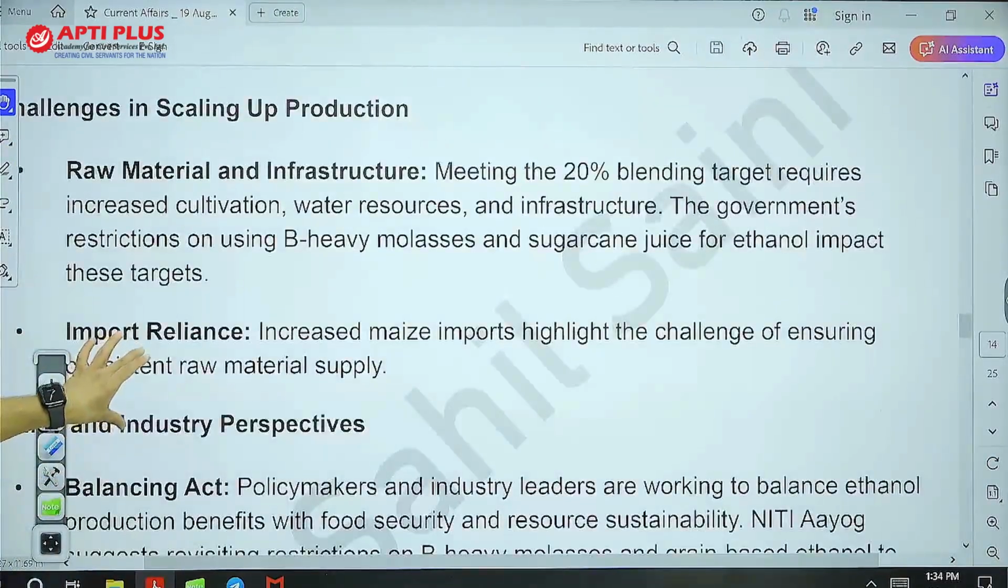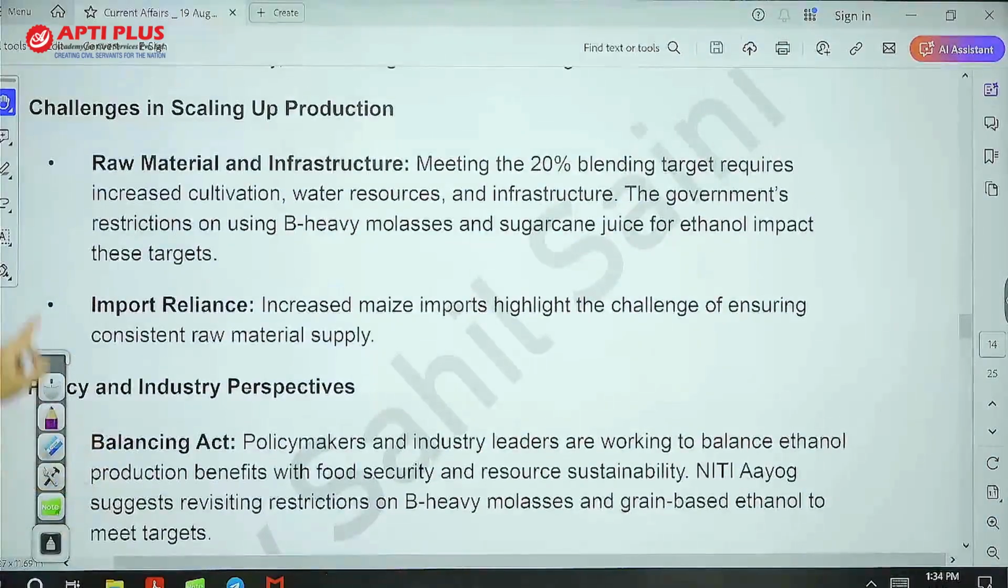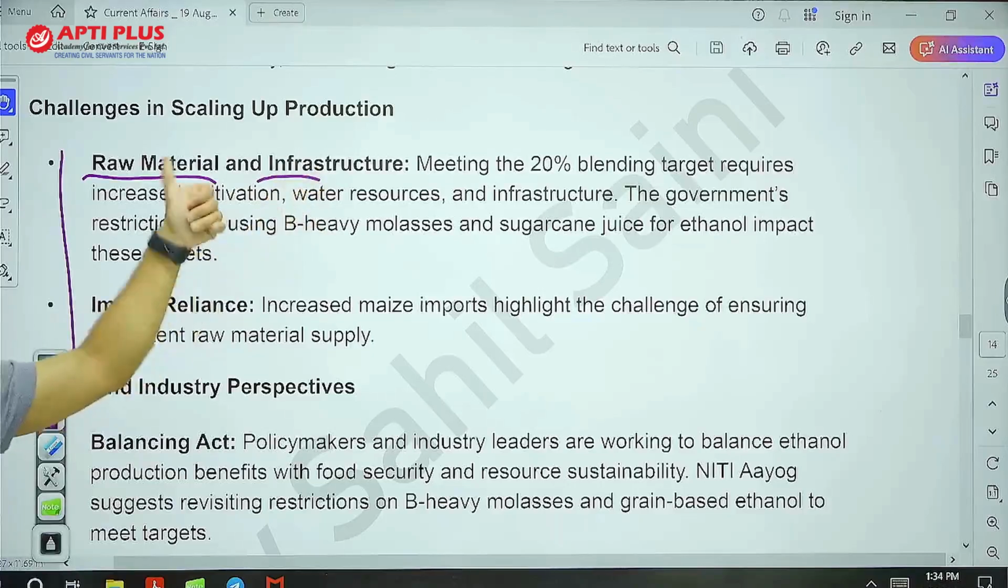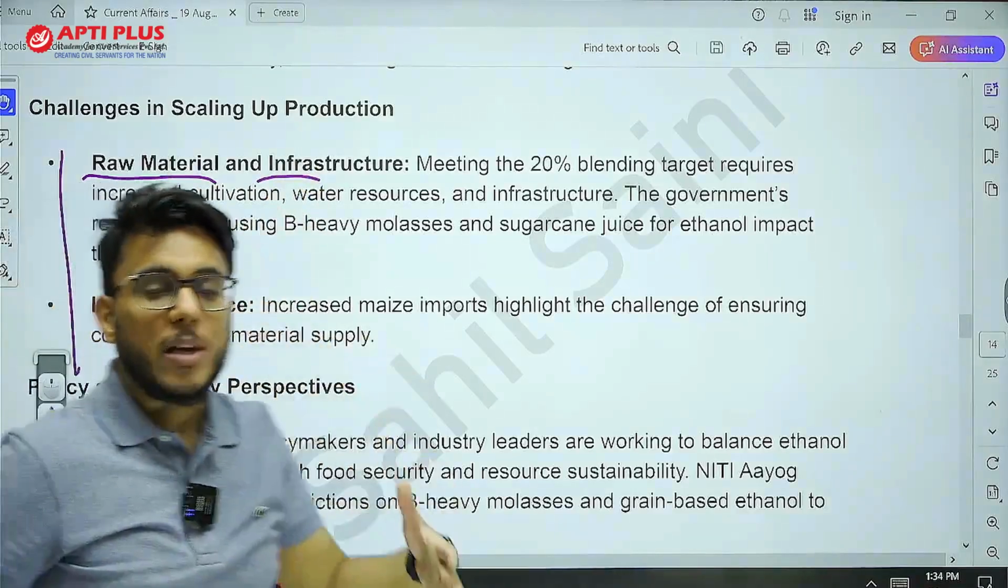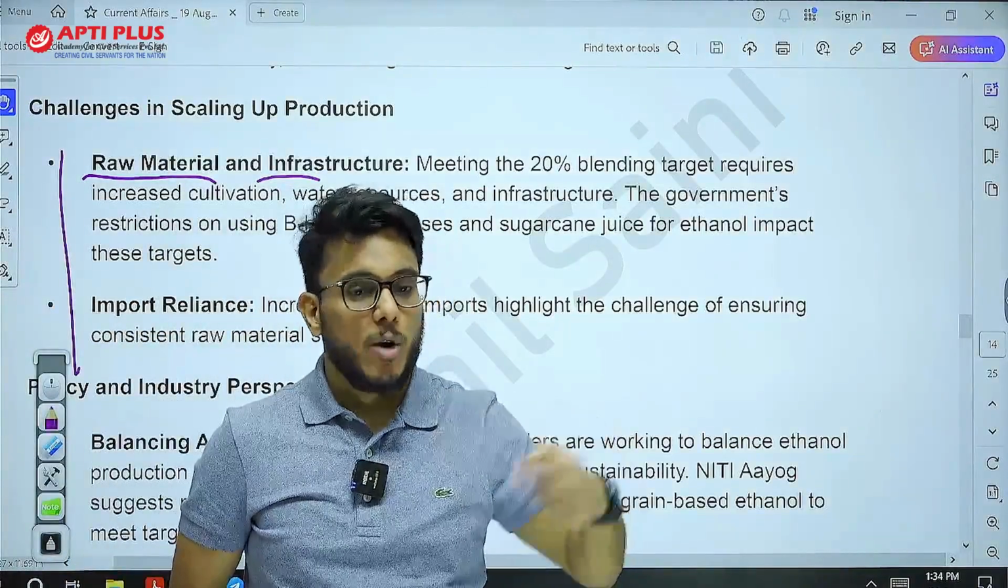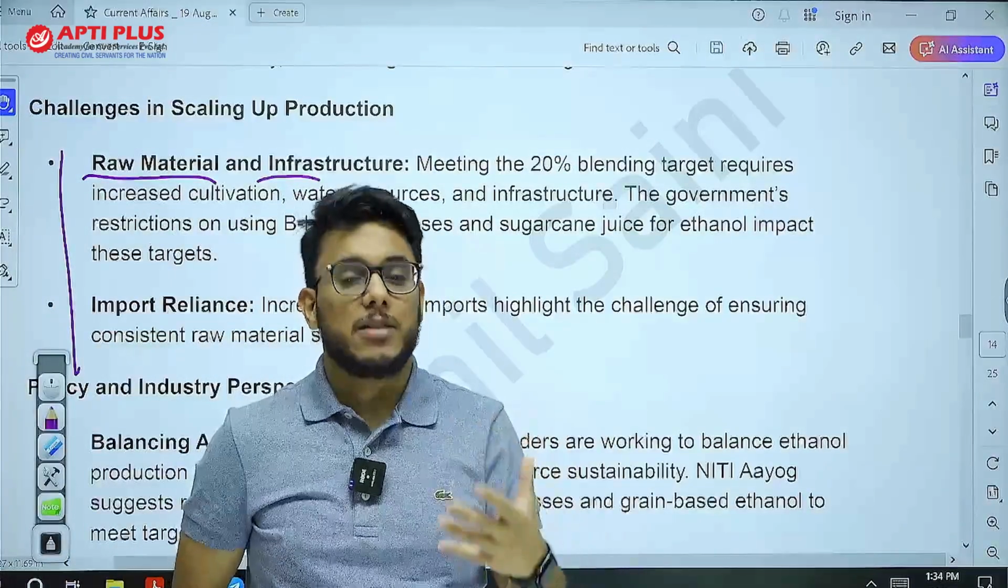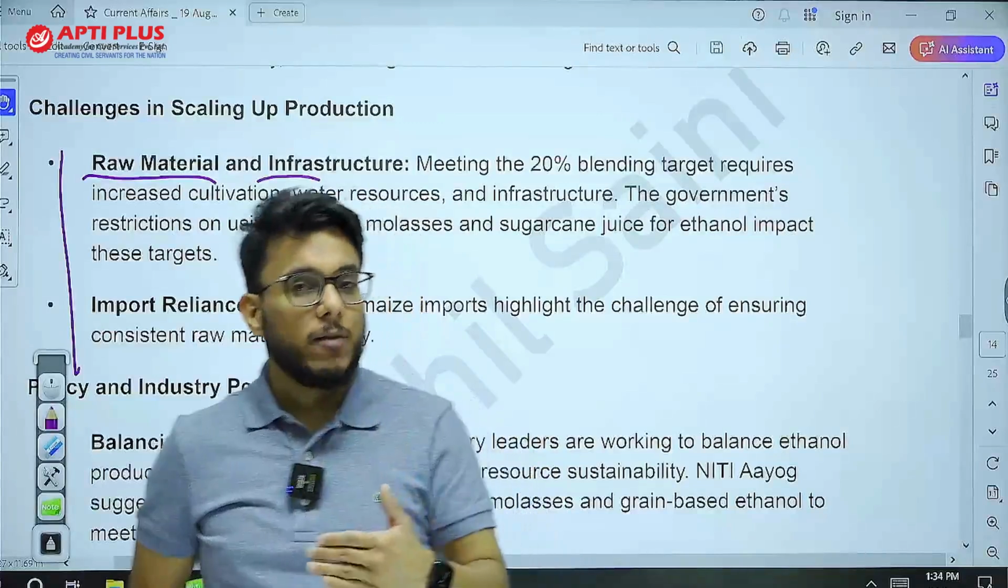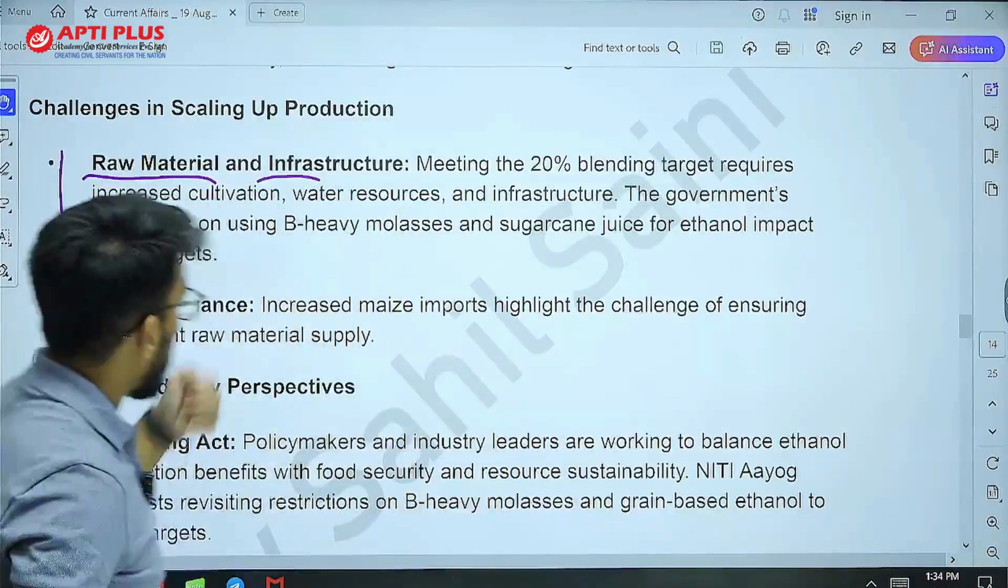So right now there are certain challenges that we need to focus upon. First of all, raw material and infrastructure. As we discussed, 1000 crore liters of ethanol will be needed, but as per the present trajectory, we will be able to manufacture or develop only 760 crore. So the raw material and infrastructure that is needed should be arranged.